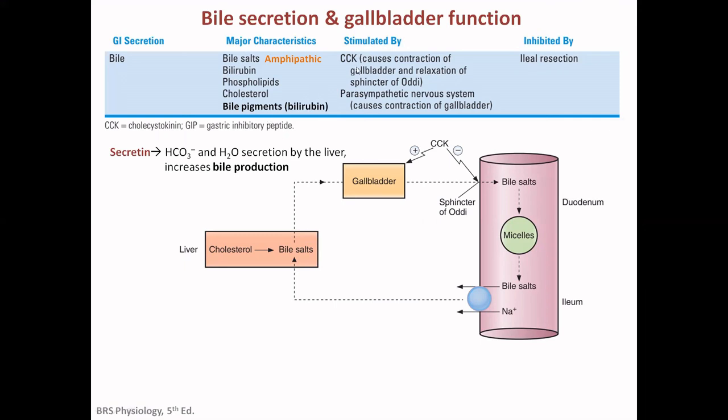It is stimulated by the CCK that we can see here, which causes contraction of the gallbladder. This is the positive effect, along with relaxation of the sphincter of Oddi. And the parasympathetic nervous system causes contraction of the gallbladder. So when the gallbladder is constricted, the bile stored in it will be released into the duodenum. Because of that, micelles will be formed that will help in the emulsification of the fats. Okay, this is the distal part of the intestine, where there will be reabsorption of the bile salts as well as the sodium.